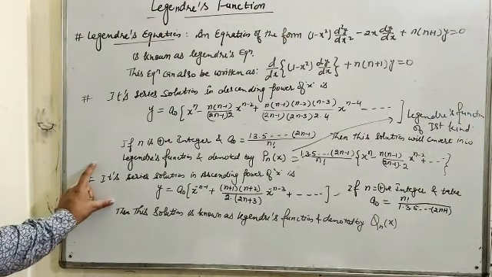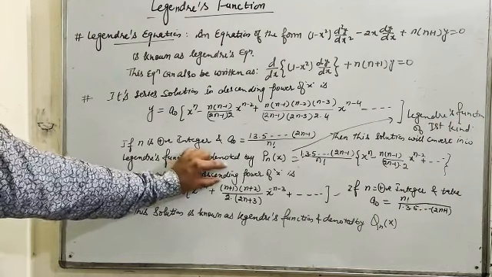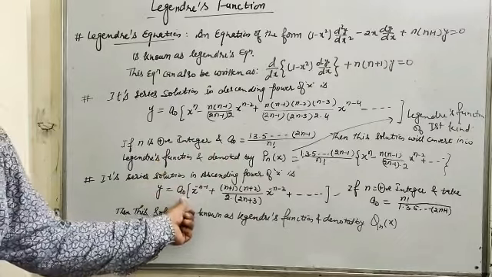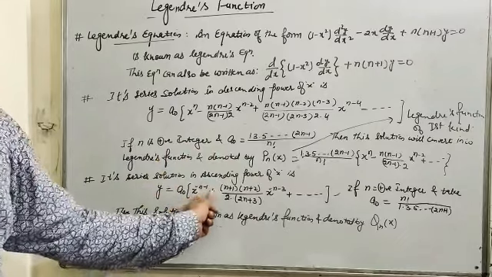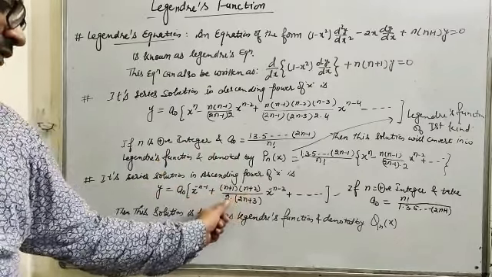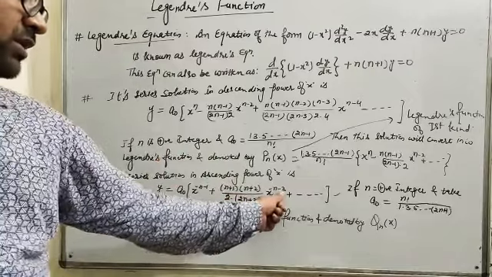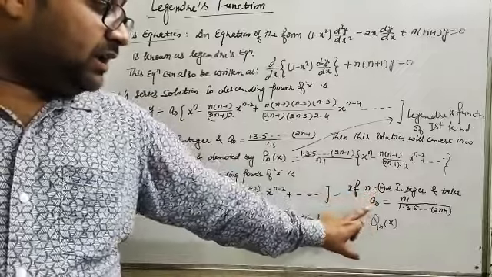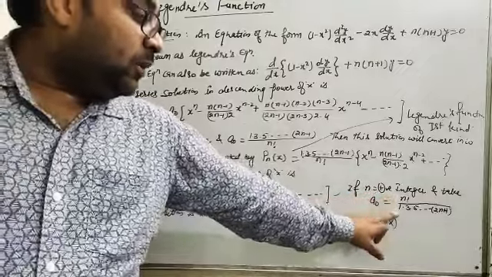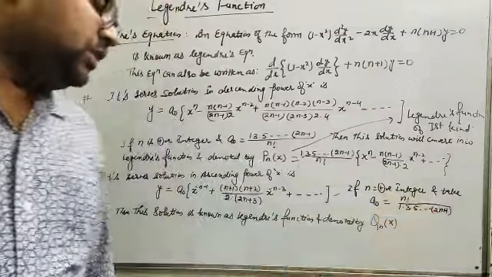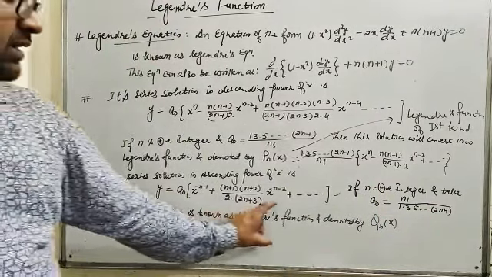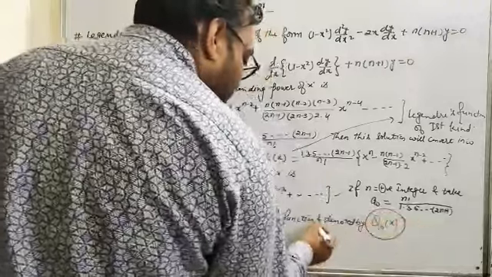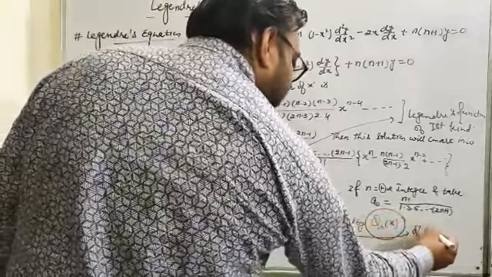And in the second case, if the series solution is in ascending power of x, then the solution will convert into y equals a naught x raised to power minus (n+1) plus (n+1)(n+2) upon 2·(2n+3) x raised to power minus n minus 3 and so on. In this particular case, if n is positive and we take a naught equal to n factorial upon 1·3·5 up to (2n+1), then this solution is known as Legendre's function and denoted by Qn(x). This is known as Legendre's function of second kind.